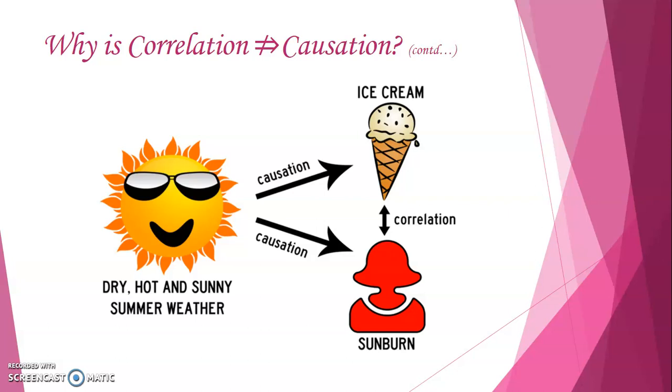So again, that sunny, hot summer weather is the cause of sunburn. So if you examine the ice cream sales in a particular region and the number of cases of sunburn, there is definitely going to be positive correlation between them. But can we say on this basis that because ice cream sales are higher, someone is getting sunburn? Or because someone is getting more sunburn, ice cream sales are going up?